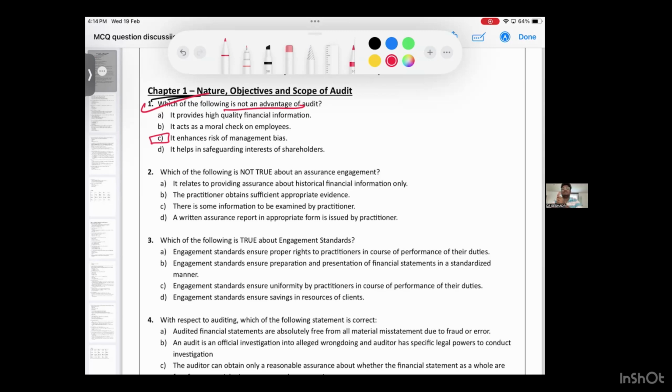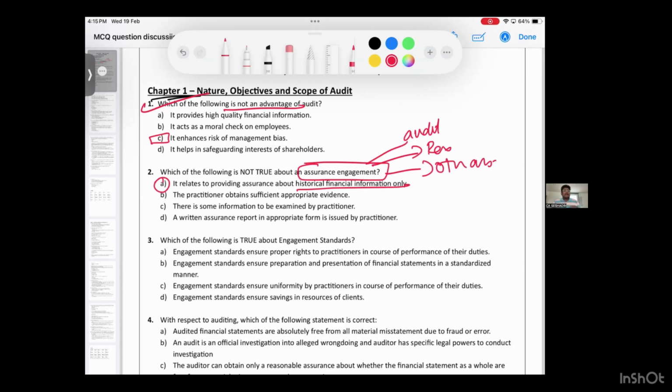MCQ நமக்கு தெரிஞ்சிருச்சு. That is the answer, because historical only மட்டுமில்ல, அது it could be prospective also. ஏன்னா இங்க assurance தான் போட்டிருக்காங்க. Assurance can be either audit assurance ஆகலாம், review ஆகலாம், or other assurances ஆகலாம். Audit and review வந்து historical, other assurances will be prospective. So option number 1 is the answer, because that is a false statement.